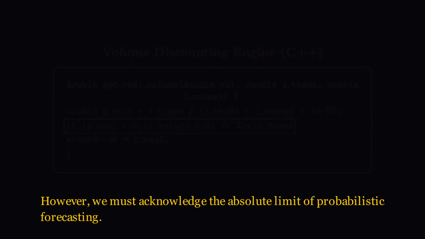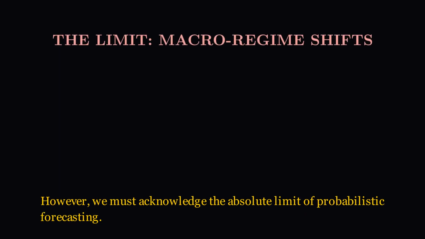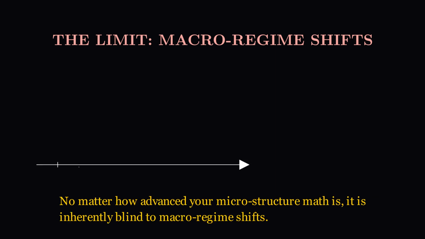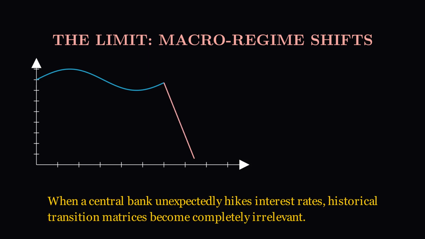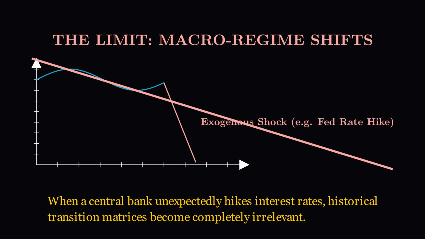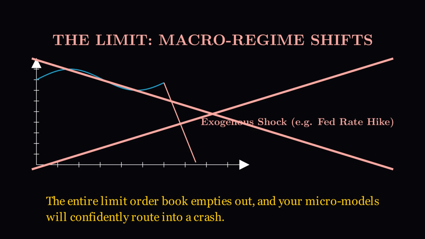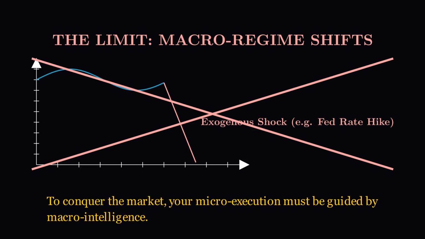However, we must acknowledge the absolute limit of probabilistic forecasting. No matter how advanced your microstructure math is, it is inherently blind to macro-regime shifts. When a central bank unexpectedly hikes interest rates, historical transition matrices become completely irrelevant. The entire limit order book empties out, and your micromodels will confidently route into a crash. To conquer the market, your micro-execution must be guided by macro-intelligence.